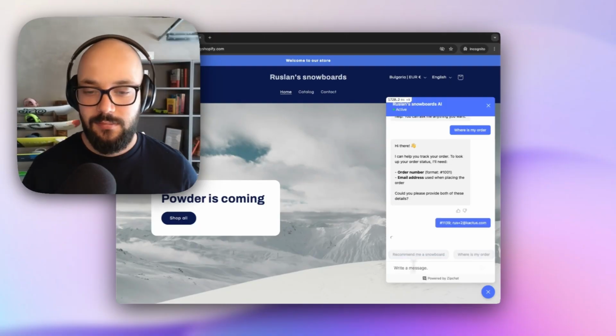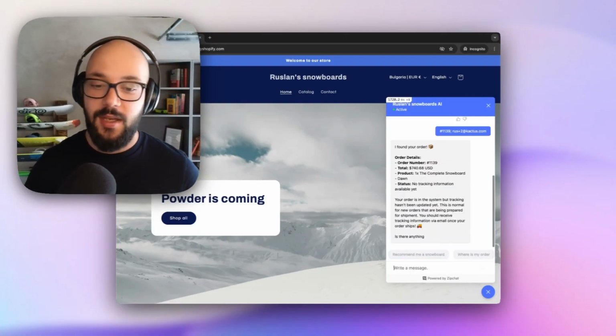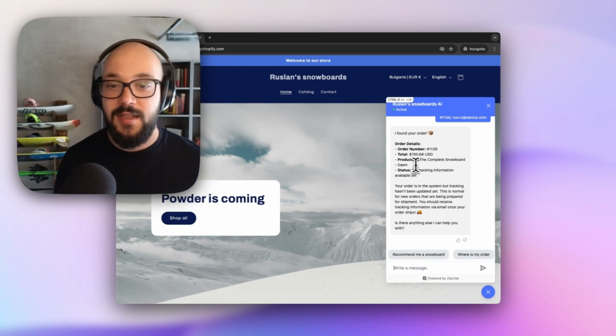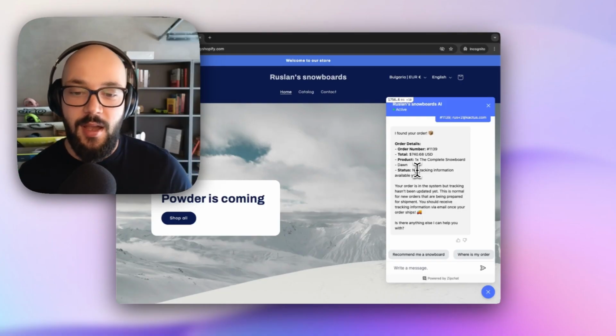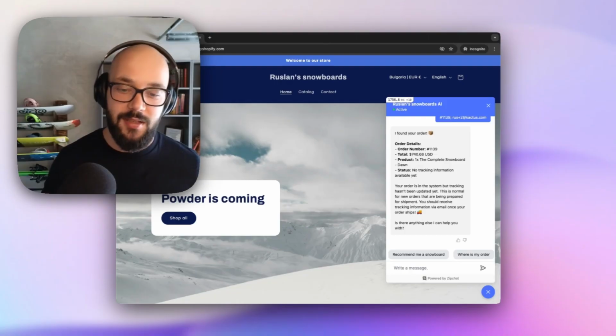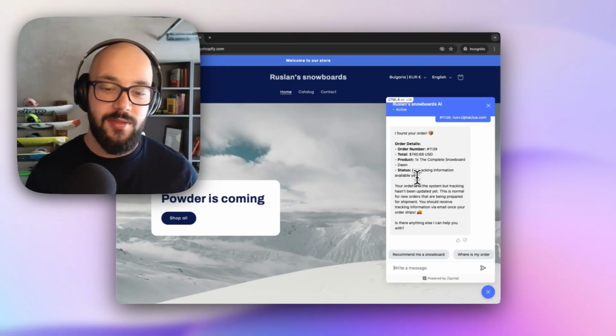You can see Zipchat is plugging into the backend of my store. It found the order, it found the total, it found the product, and it's telling me that there is no tracking information yet. However, if there is tracking information or a tracking link, Zipchat will know this and it will send it to the customer. Let's see how it works on the backend.